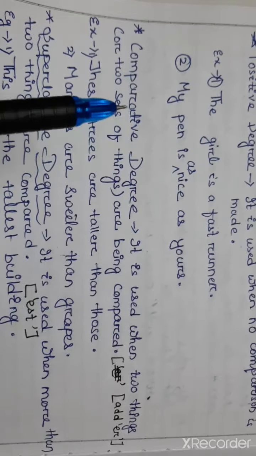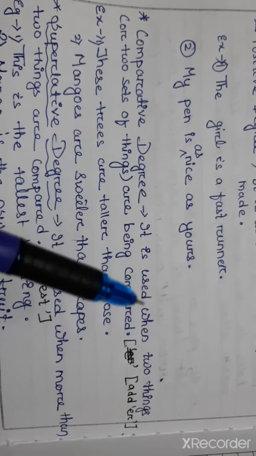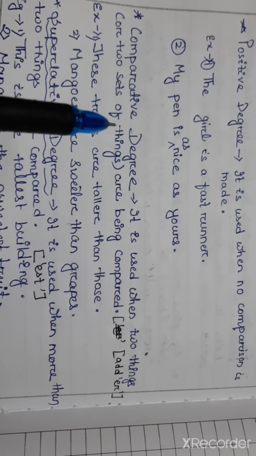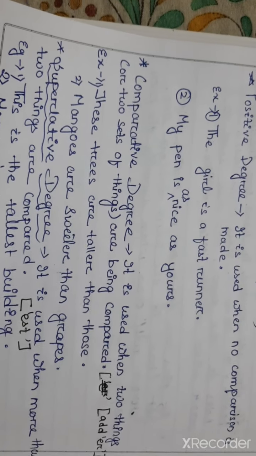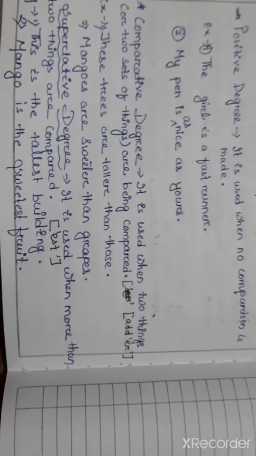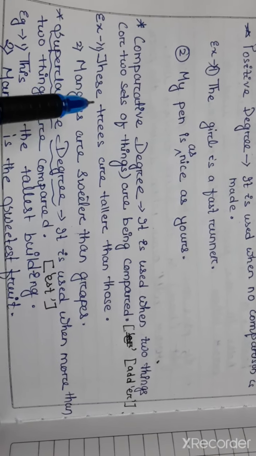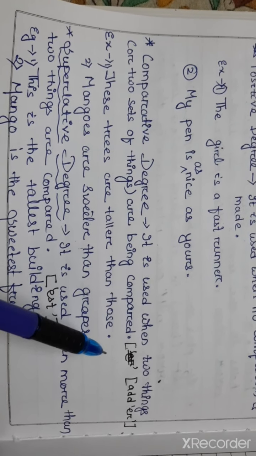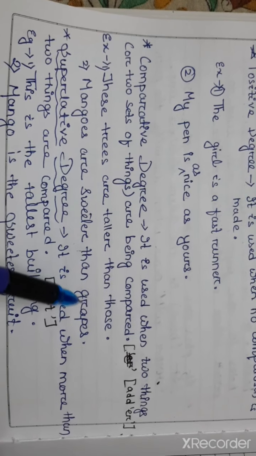Next is the comparative degree. What is comparative degree? It is used when two things or two sets of things are being compared. When two things are there, you can compare them. That is known as the comparative degree. Let's see an example. These trees are taller than those. Understood? Next, see, mangoes are sweeter than grapes.